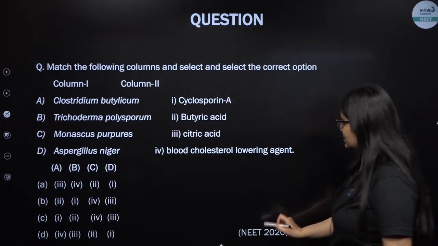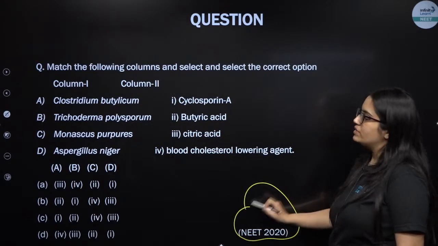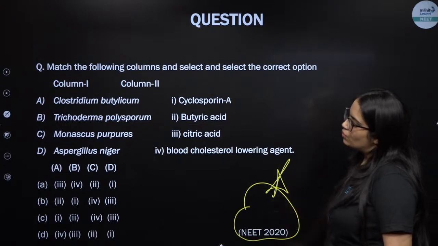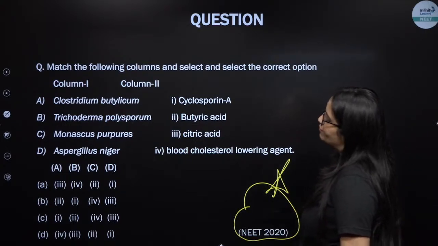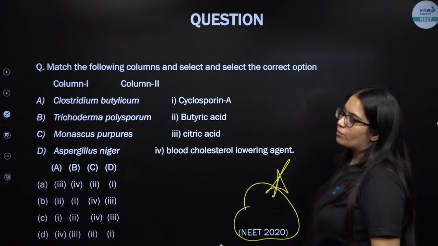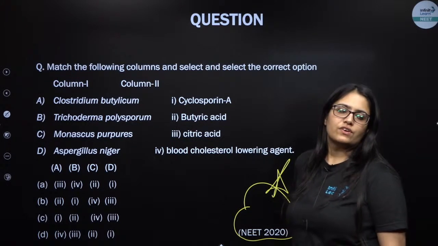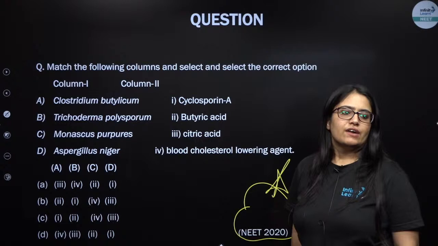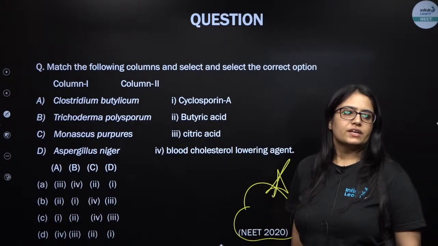Match the following. This was asked in the latest NEET 2020, right? So let me see who can give the right answer. Match column 1 and select the correct option. Come on, let me see who can give the right answer to this. Everybody in my class, give it a try, my kids.